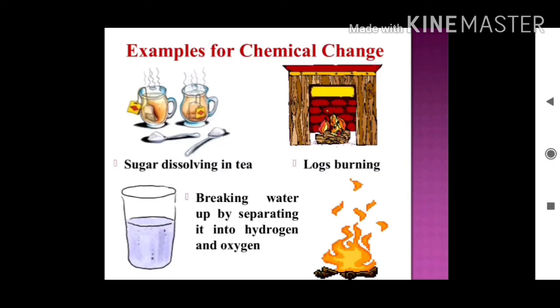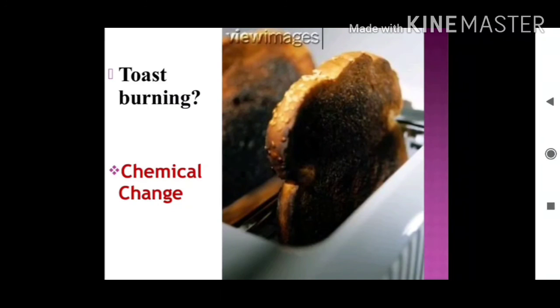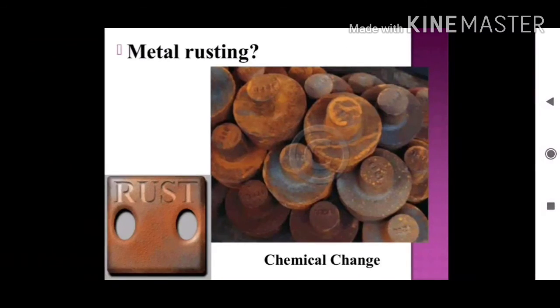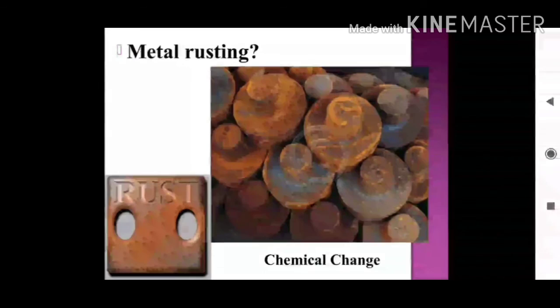Breaking water up by separating it into hydrogen and oxygen. It forms two new substances, that is hydrogen gas and oxygen gas. Sugar dissolving in tea. Logs burning. Toast burning. It is also an example of chemical change. Rocket fuel burning. Metal rusting, that I have already explained you. When iron reacts with oxygen and water, it forms rust, that is known as iron oxide, Fe2O3. The process of rusting.